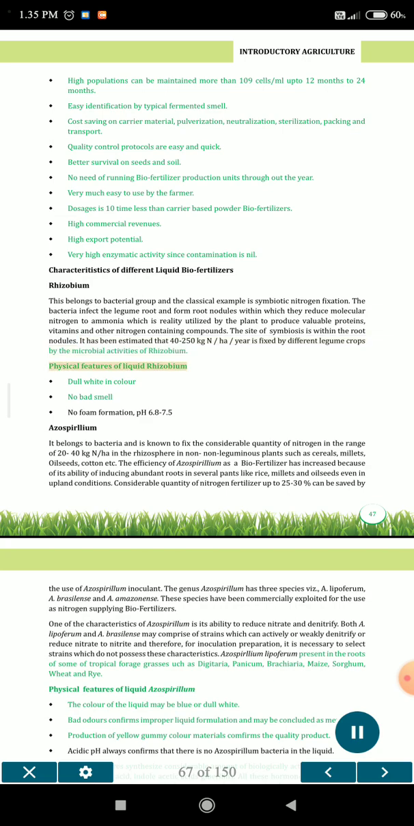Physical features of liquid rhizobium. Dull white in color. No bad smell. No foam formation. pH 6.8-7.5.